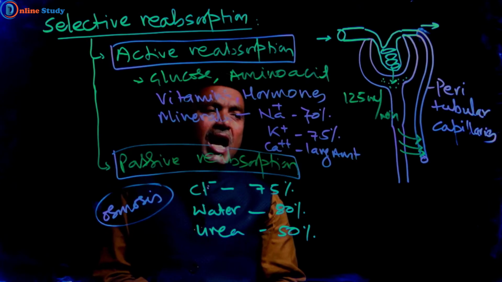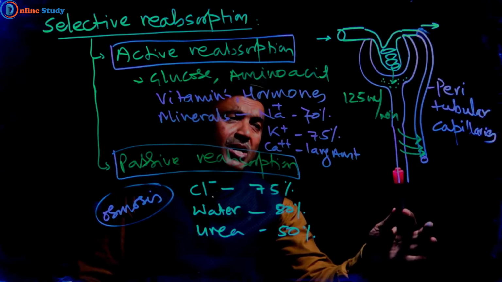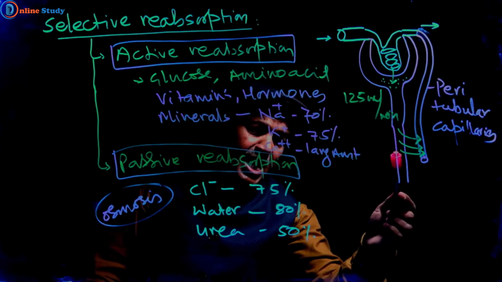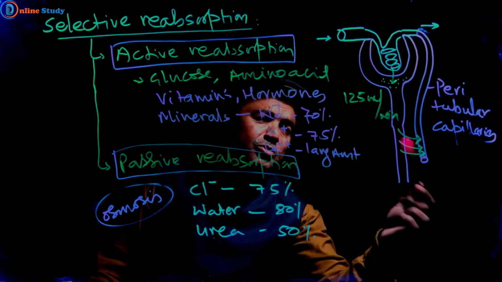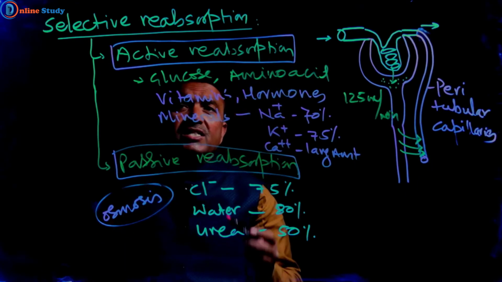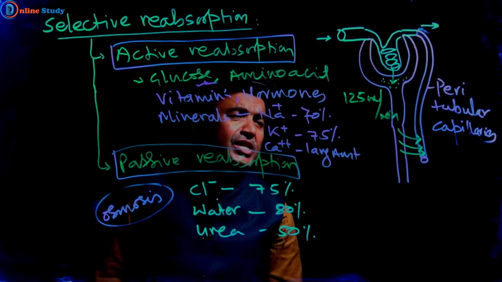Now you will ask, what are the substances and in how much amount are they reabsorbed from the renal tubule to the peritubular capillaries? Glucose, almost 100%, is reabsorbed.